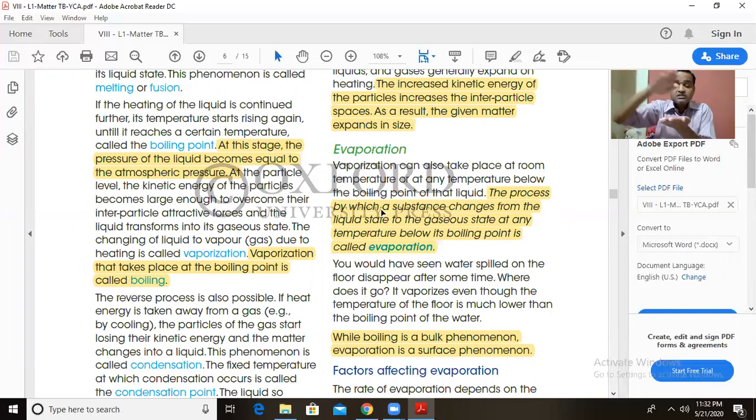So what happens? The particles which are present at the surface of the water get enough heat energy from the sun.